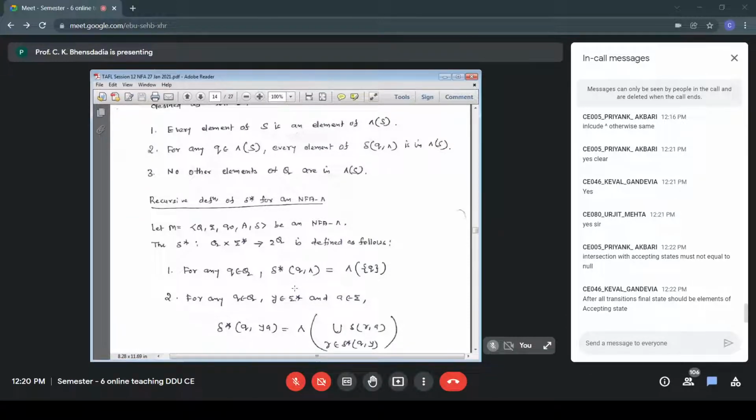Sir, the intersection of the transition with the accepting states should not be null. Okay, and we are taking the intersection with A, the accepting states. Yes. So which state are we taking? Sir, the delta star of Q and the given input.